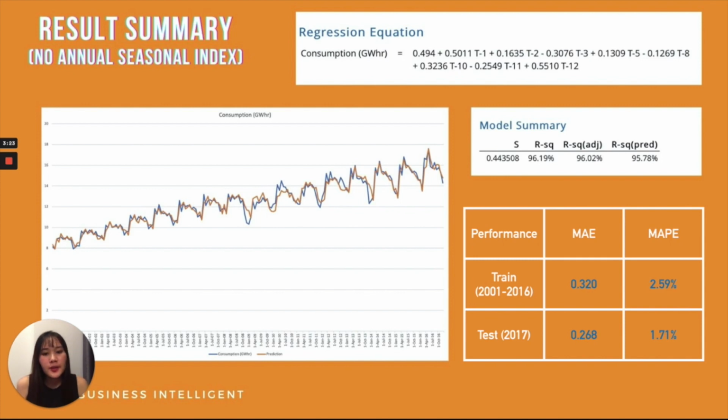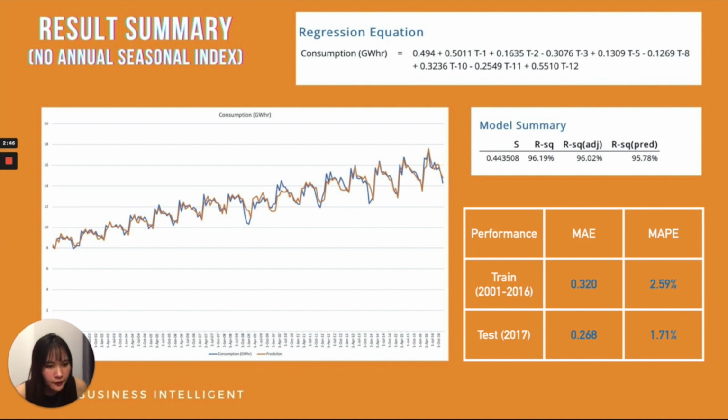For the model summary, S equals 0.4435, R squared is equal to 96.19%, R squared adjusted is equal to 96.02%, and R squared prediction is 95.78%. The R squared result shows that the independent variables affect the dependent variable by 96.19%, and the other 3.81% means there is some influence from other variables that are not in the model.